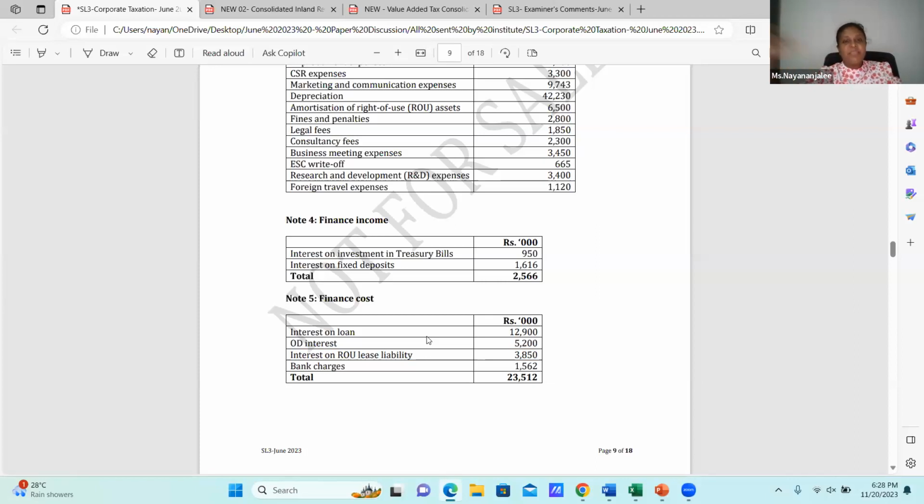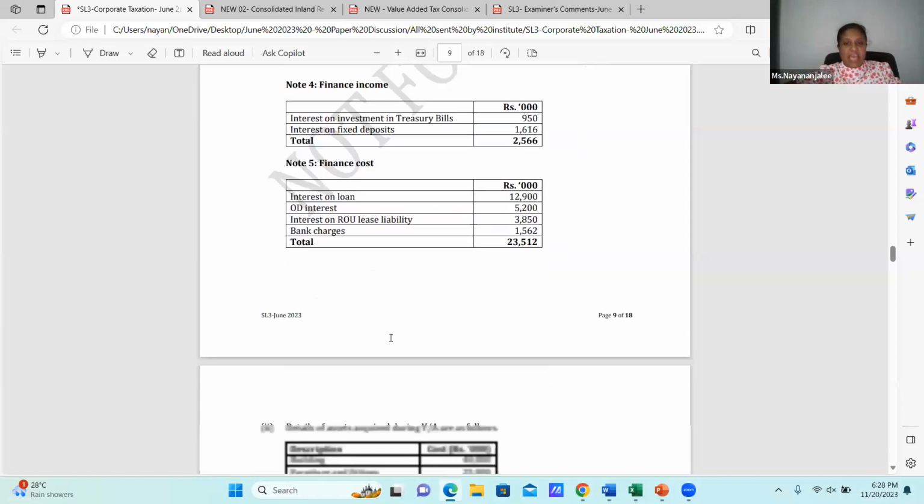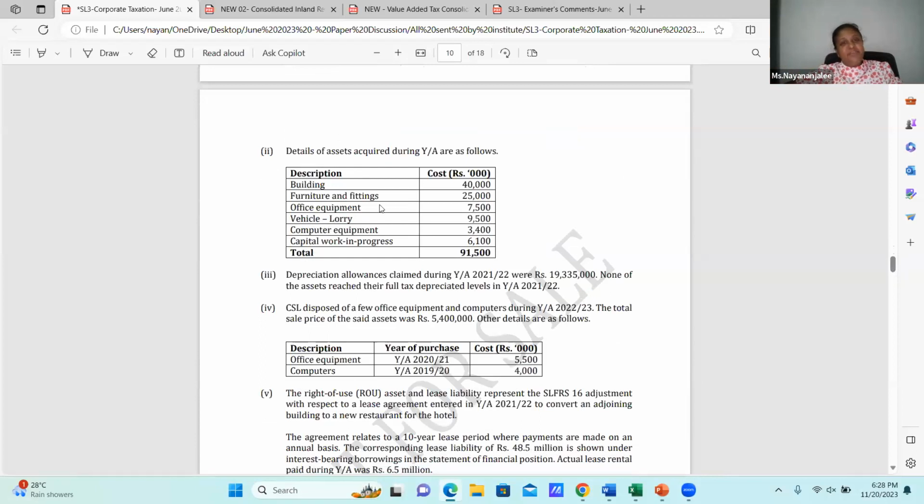Any finance cost which is qualified under section 12, we need to limit under section 18 to stated capital and reserves into 4 times. Then this is a hint for that, and we are starting from the adjustment.